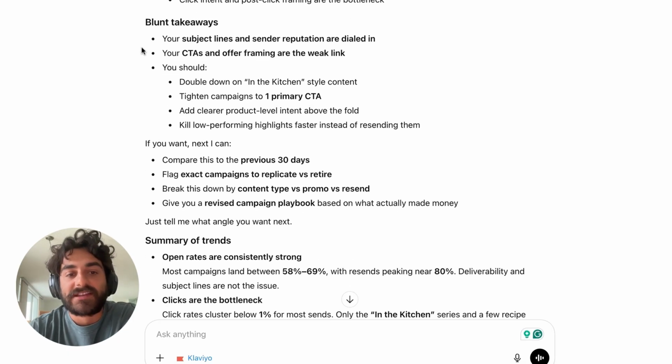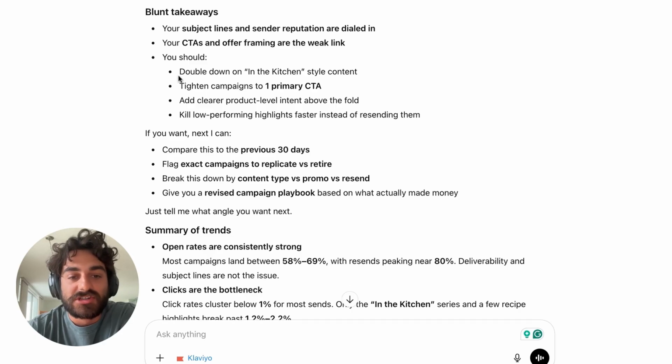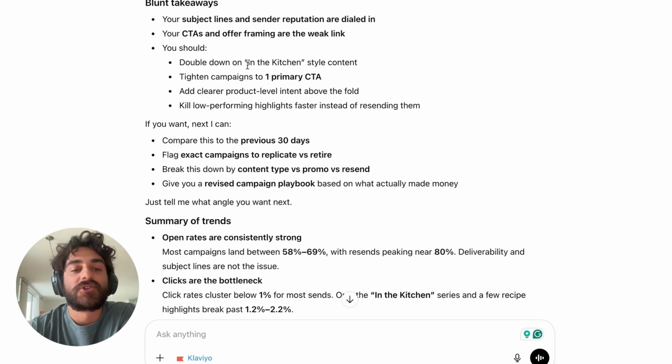Then we have our blunt takeaways. Your subject lines and sender reputation are dialed in. Okay, your CTAs and offer framing are the weak link. You should double down on the kitchen style content. Tighten, it doesn't know any context about this. Just for context, this in the kitchen style content is a weekly newsletter where we share recipes for the upcoming week. You can't really double down and send more of those.